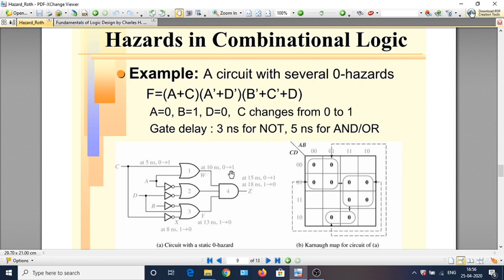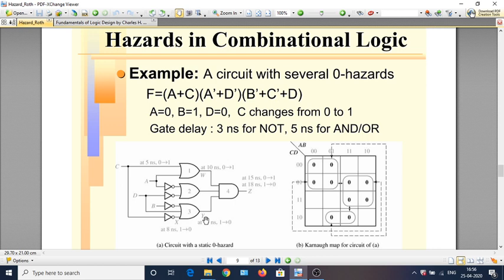Similarly, C changes, and as a result X changes from 1 to 0, delayed by 3 nanoseconds from the time C changes. That is 5 plus 3, 8 nanoseconds.